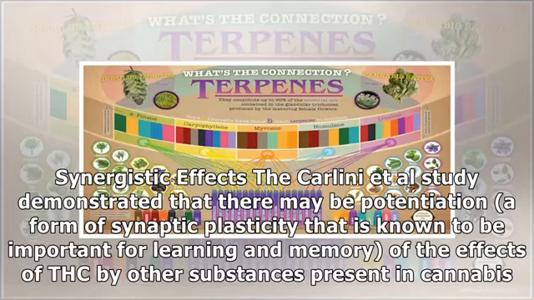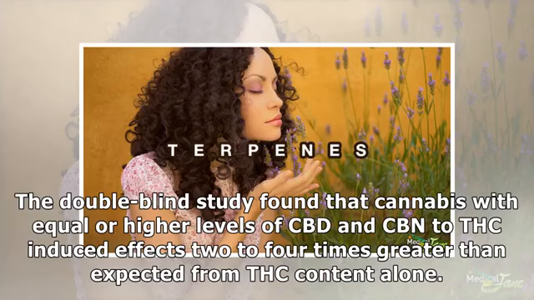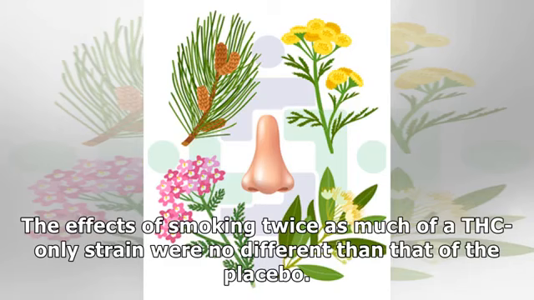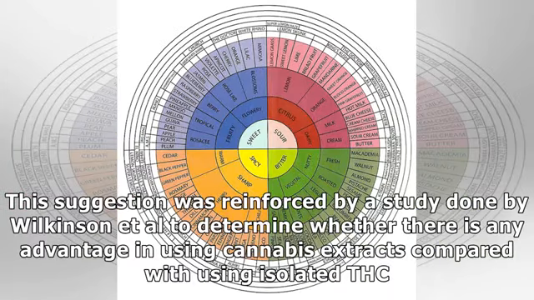Synergistic effects. The Carlini et al. study demonstrated that there may be potentiation, a form of synaptic plasticity that is known to be important for learning and memory, of the effects of THC by other substances present in cannabis. The double-blind study found that cannabis with equal or higher levels of CBD and CBN to THC induced effects 2 to 4 times greater than expected from THC content alone. The effects of smoking twice as much of a THC-only strain were no different than that of the placebo.